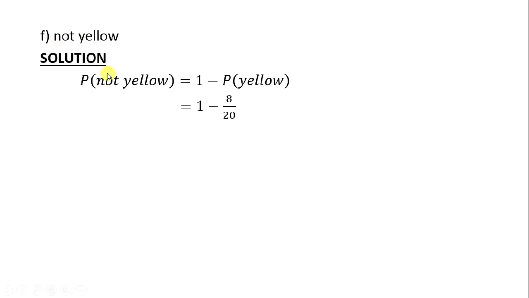And then we'll simplify this as a common fraction. We'll express 1 as a common fraction by putting 1 over 1. Our common denominator here will be 20. 1 into 20, 20 times 1, 20, minus 20 into 20, 1 times 8 will give us 8. So if you subtract 20 minus 8, you get a 12. 12 over 20 can be taken to its lowest terms by dividing the numerator by 4 and the denominator by 4. Our answer will be 3 over 5. So that was the probability of picking not yellow. As simple as that.